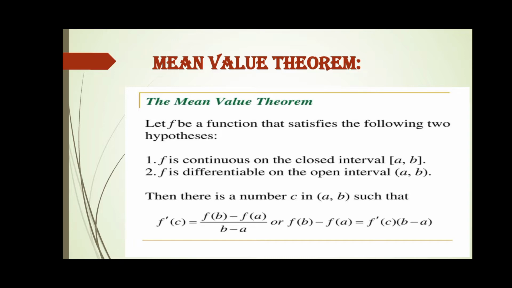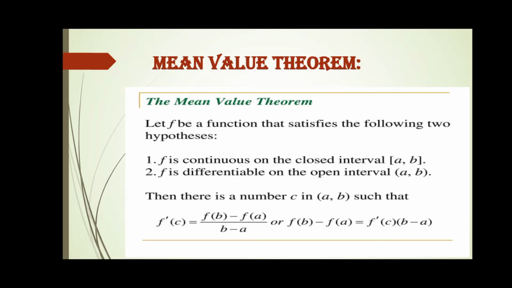So we say that the mean value theorem applies only if f is continuous on the closed interval and differentiable on the open interval. Why must there be an open interval, with a and b not included?